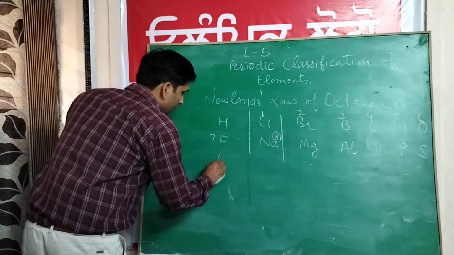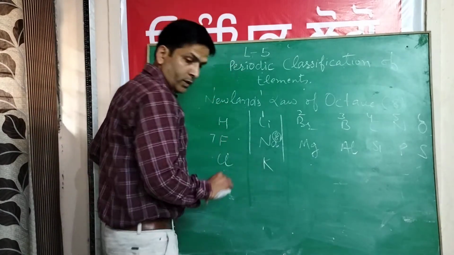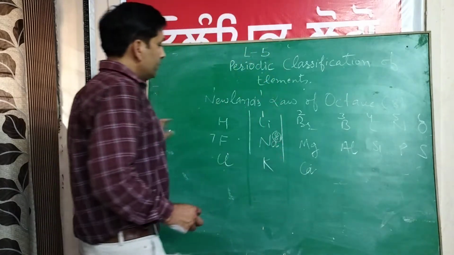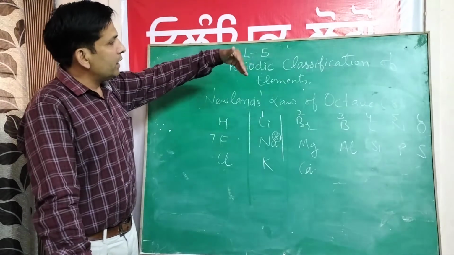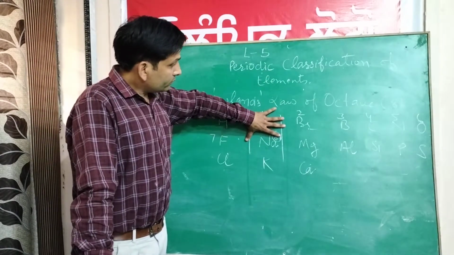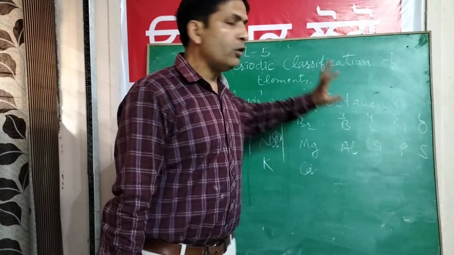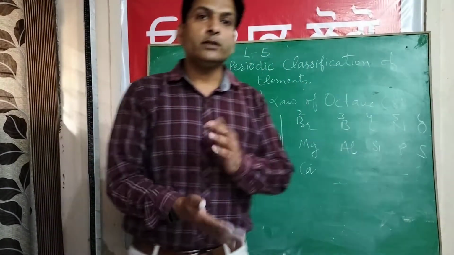Next, chlorine, then potassium, then calcium. These were a few elements which were classified by him. Then after that, we have to study the drawbacks of Newlands' law of octaves.